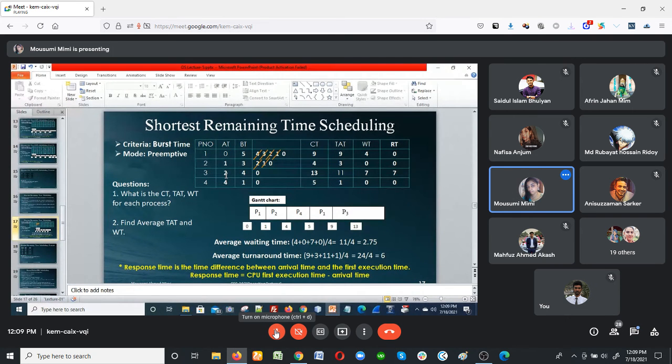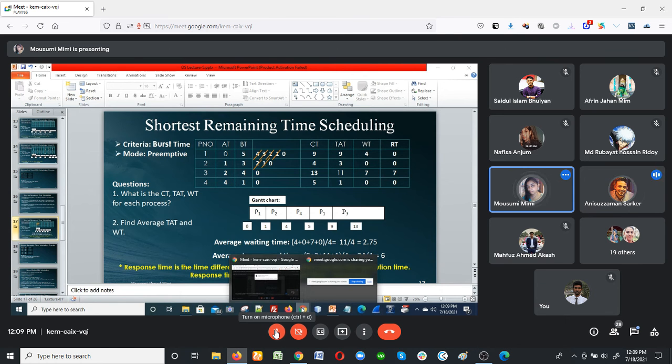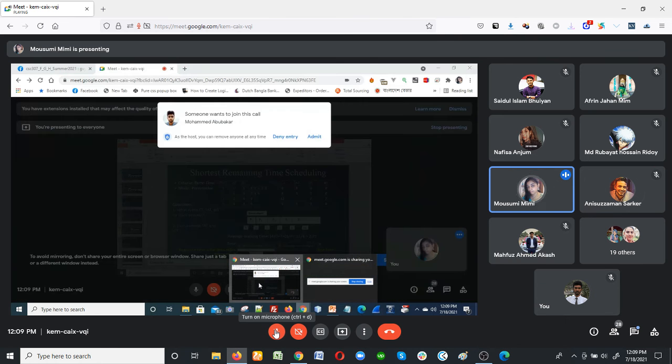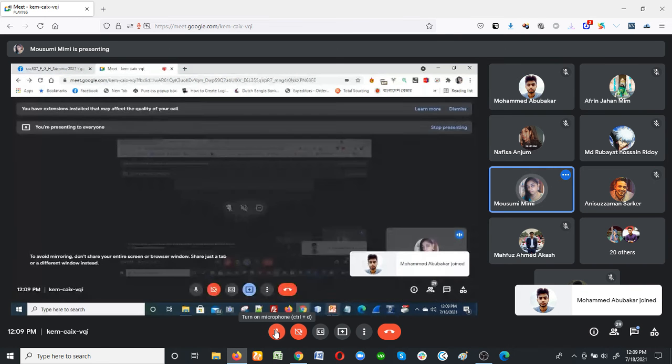Now the smallest burst time is my process 4. So I go for process 4. So 4 plus 1 is 5. Then two processes are waiting, process 3 and process 1. Now the remaining time of process 1 is 4. That was not executed, and the time of process 3 is also 4. Both of them have burst time now 4.